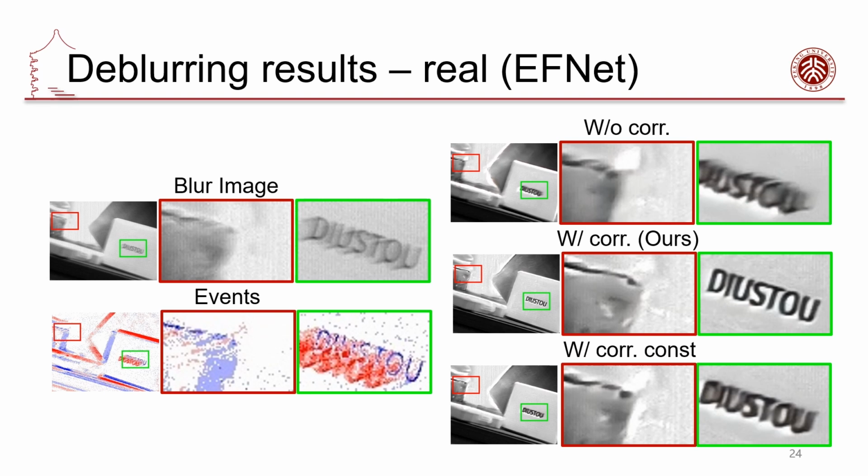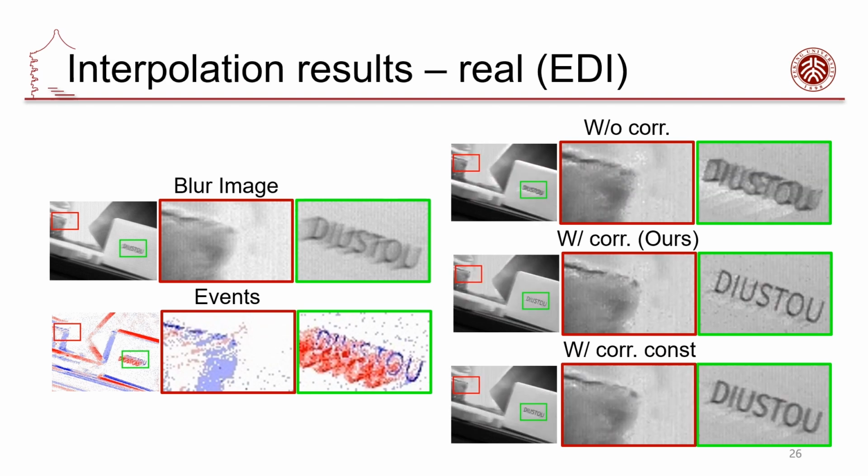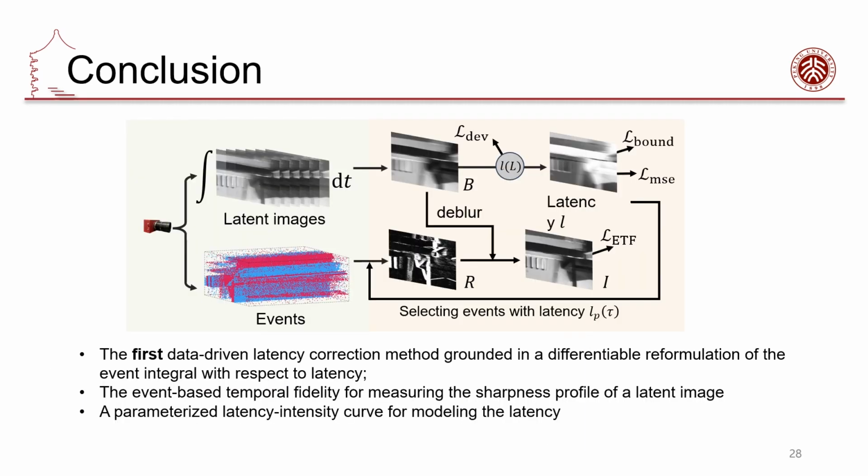For EFNet, the latency correction by ours produces the most details compared with others. For GEM, the latency correction reduces the light artifacts. For EDI interpolation, our correction results show the sharpest edges of characters. For RIFE, only the results after our correction method show clear characters. In conclusion, we propose the first data-driven latency correction method grounded in a differentiable reformulation of the event integral with respect to latency.